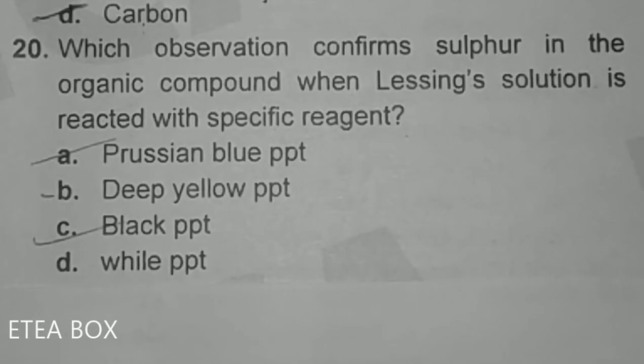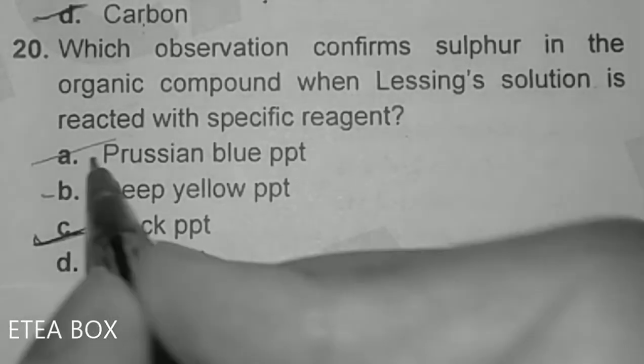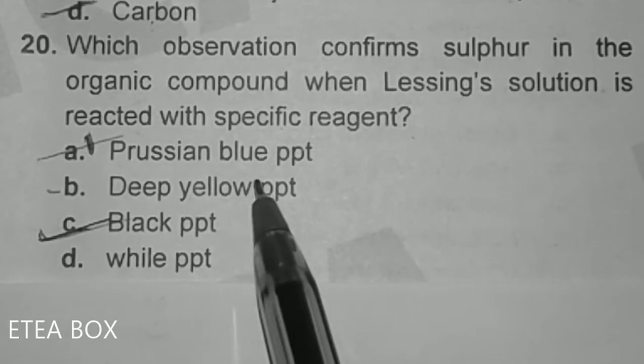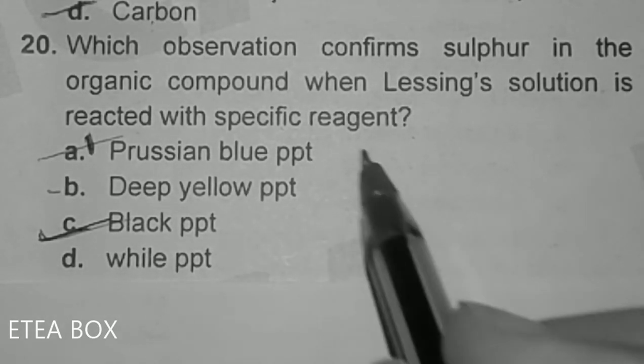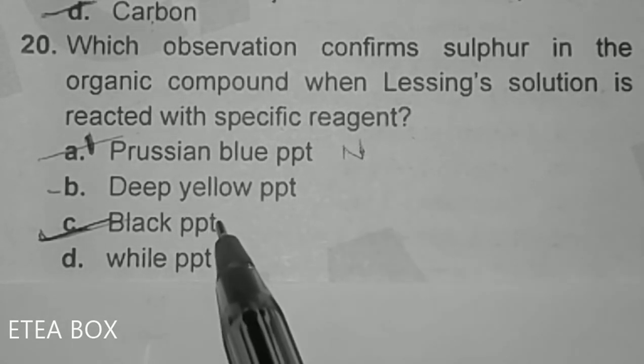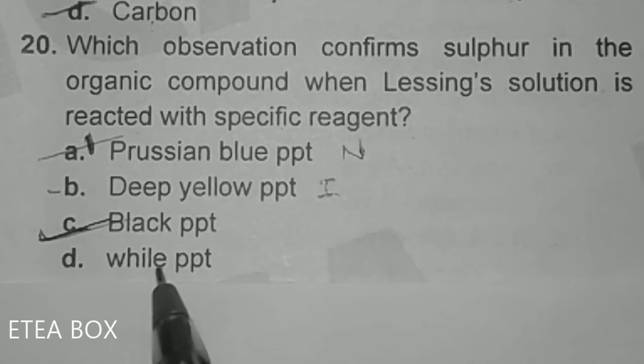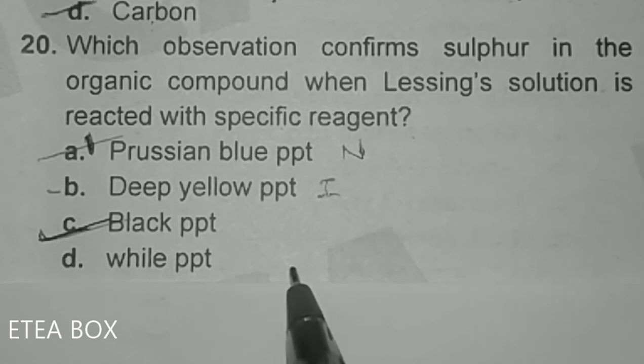Which observation confirms the sulfur in the organic compound when Lassaigne solution is reacted with specific reagent? So black PPT confirms the presence of sulfur. Now look, Prussian blue PPT confirms the presence of nitrogen. The deep yellow PPT confirms the presence of iodine. And this white PPT confirms the presence of chlorine.